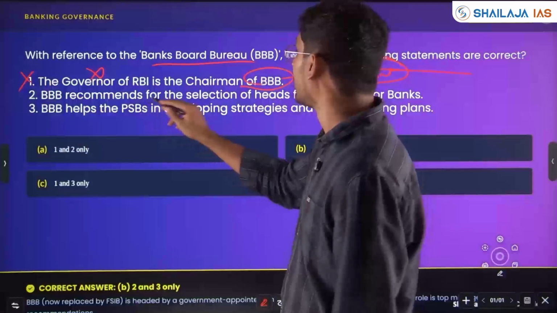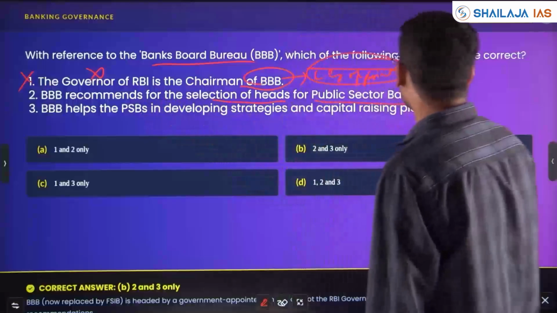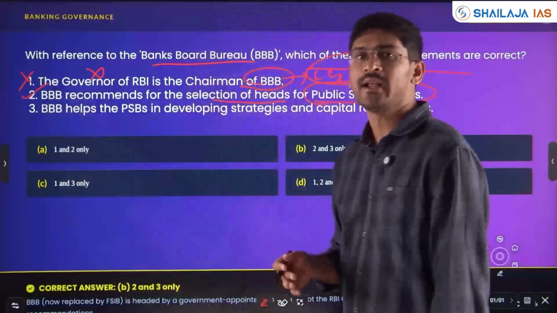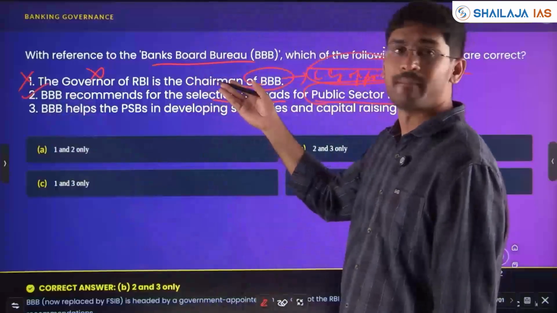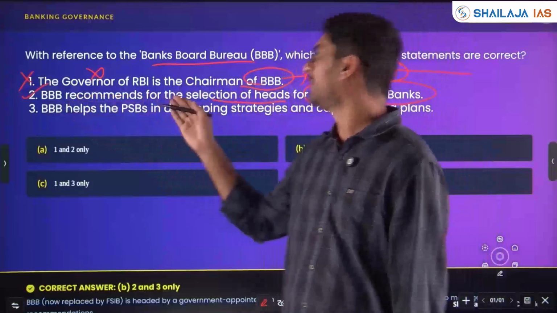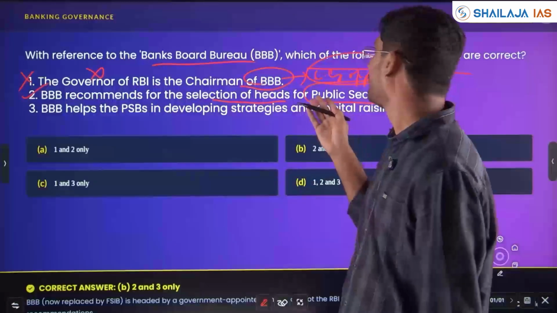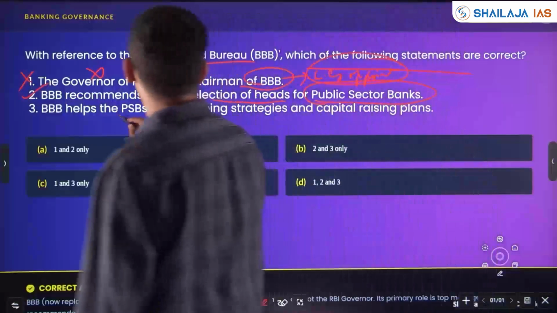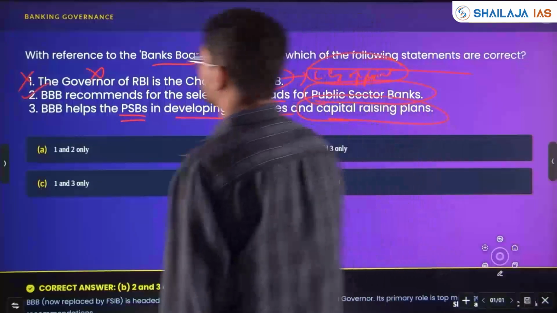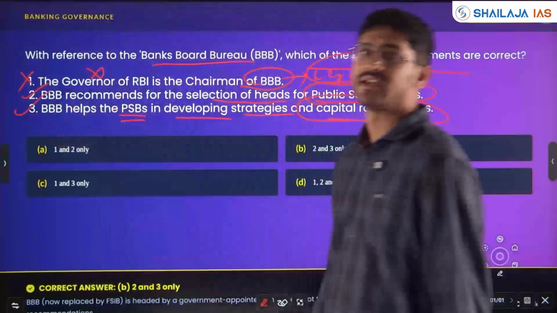The Banks Board Bureau recommends the selection of heads for public sector banks. The chairman is appointed by the central government, not the governor. BBB recommends selection of heads for public sector banks. It helps the public sector banks in developing strategies and capital raising plans. Yes, that is also a generic statement.